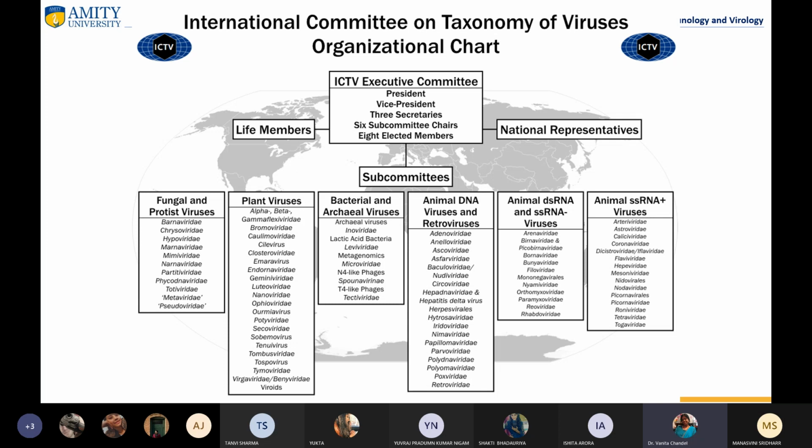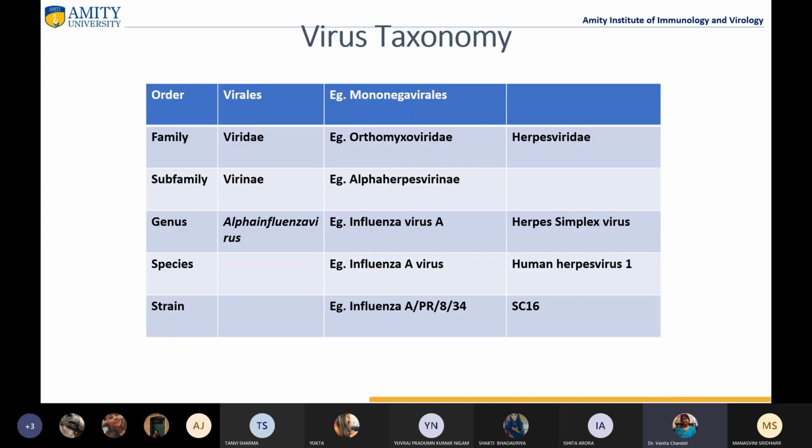So they have life members, national representatives and subcommittees, and each subcommittee deals with a particular area. One deals with fungal and protist viruses, one committee will deal with plant viruses, another with bacterial viruses, animal viruses, and then, on the basis of the genome, double-stranded DNA, single-stranded RNA viruses. So there are different committees which deal with different kinds of viruses, right? So this is how virus taxonomy goes.